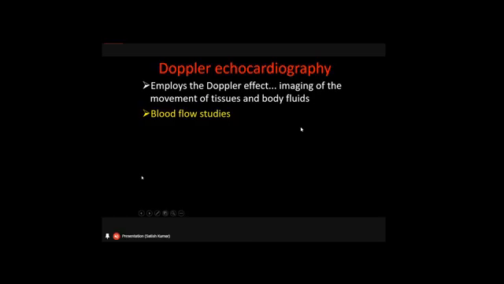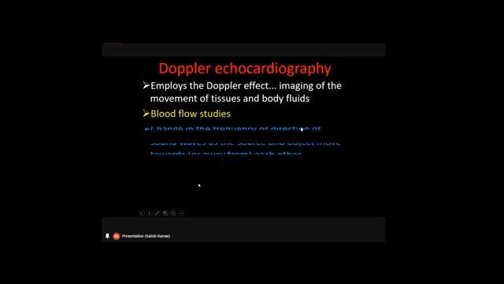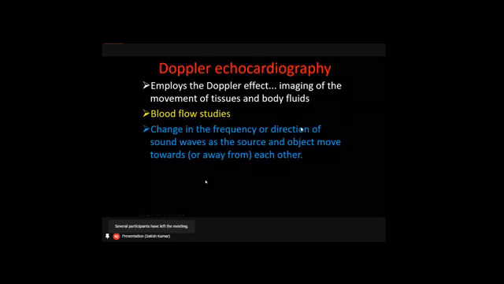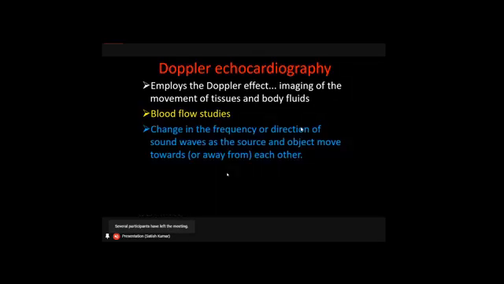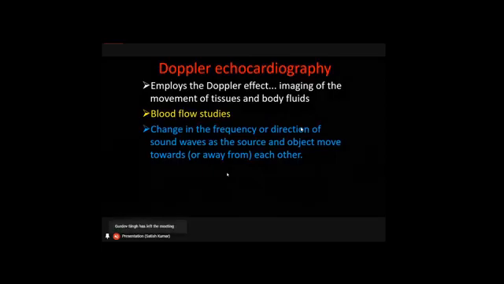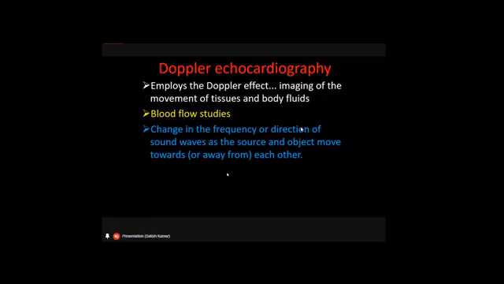This Doppler echocardiography is based upon the principle of the change in the frequency or direction of the sound waves as the source and the object move either towards each other or away from each other. This is the simple Doppler physics that we apply in this diagnostic imaging technique, which we call Doppler echocardiography.